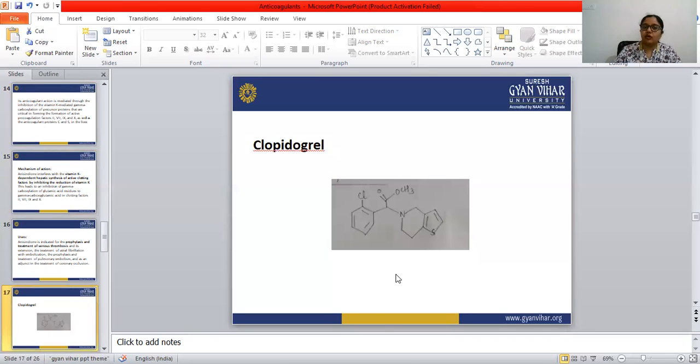Next drug is clopidogrel. The clopidogrel structure is this: a chloride atom is there, benzene, carbon atom, carbon with double bond O, OCH3, then this ring is there.